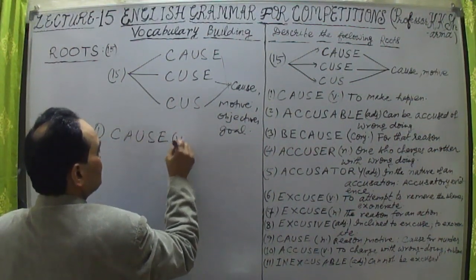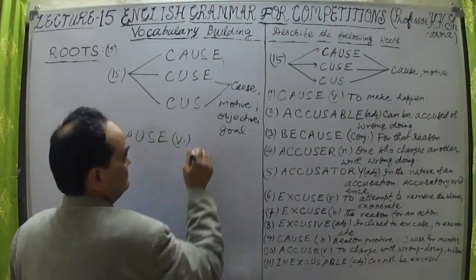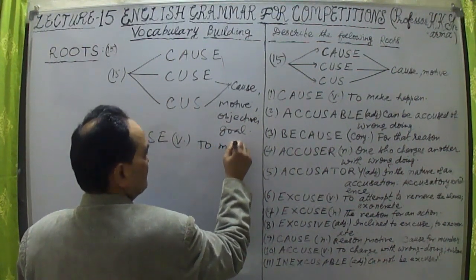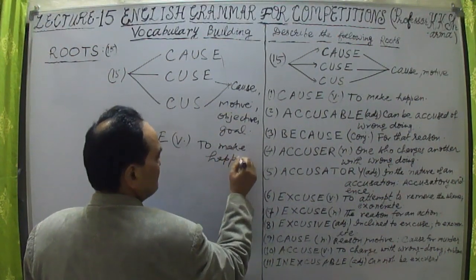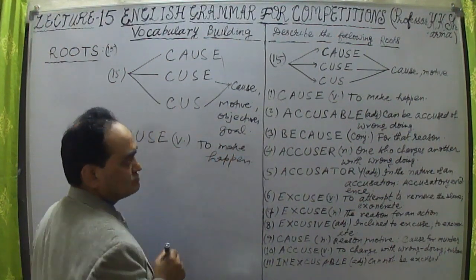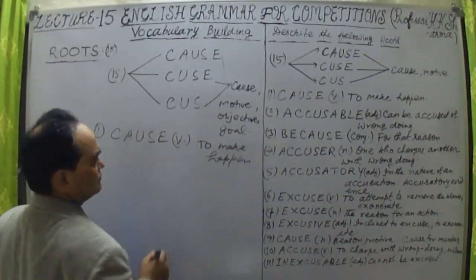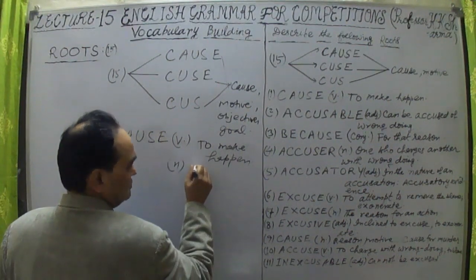Cause is a verb here, to make happen, to cause something, to make happen. It may be a noun also. Cause means a noun also, because what is the cause of your, as a noun also.